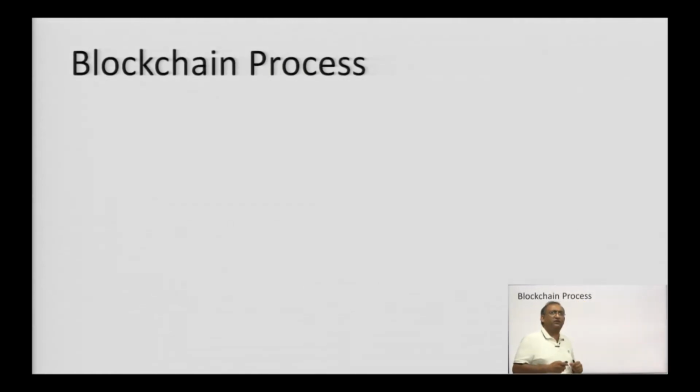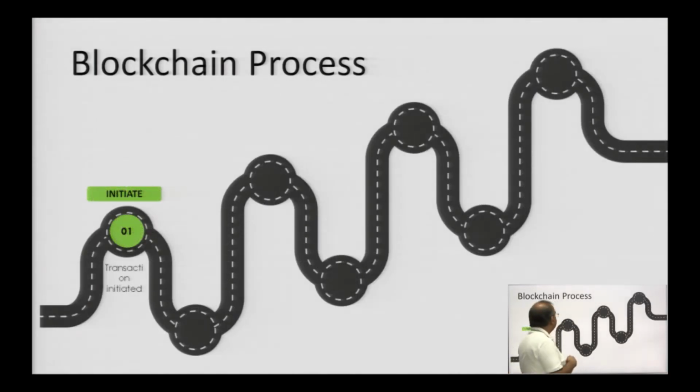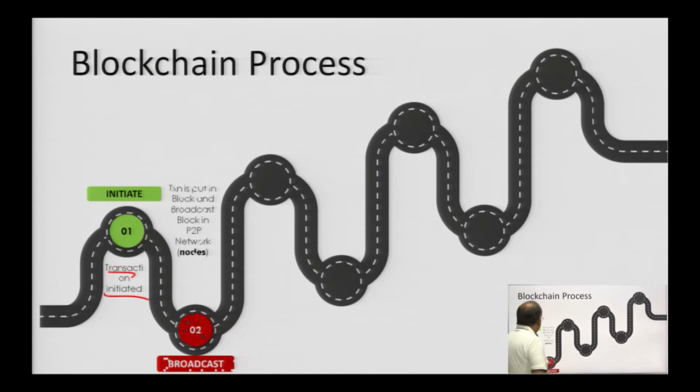Now, let us understand the blockchain process. See this as a number of steps involved. The first step is initiate transaction. Any person who initiates the transaction, this is the first step. Second step, which we call broadcast. The transaction is put in a block and then broadcast into the peer-to-peer network. We call them nodes in the network. So, once the transaction has been done, it has been put in a block and broadcast to the network, so that people can start verifying it.